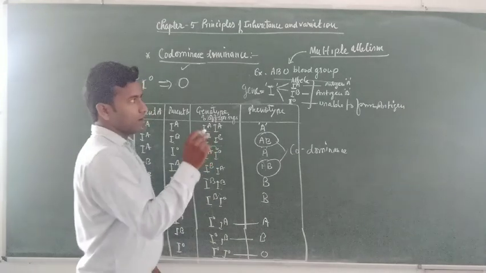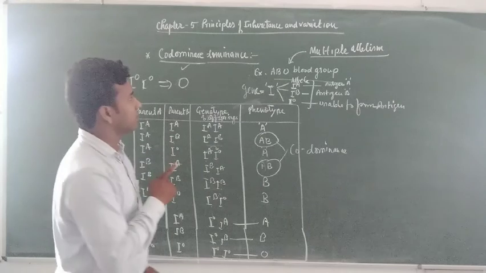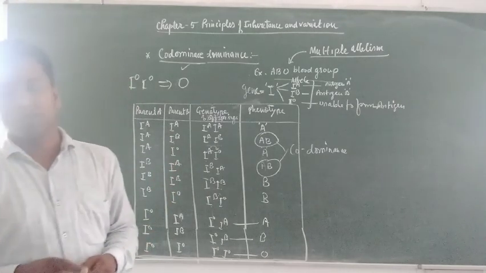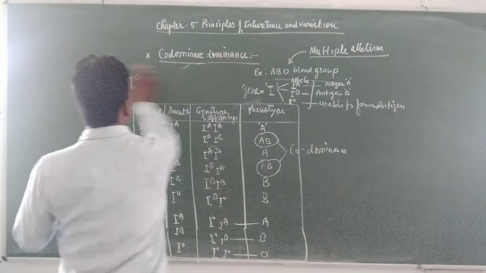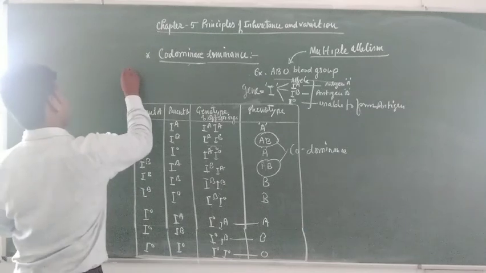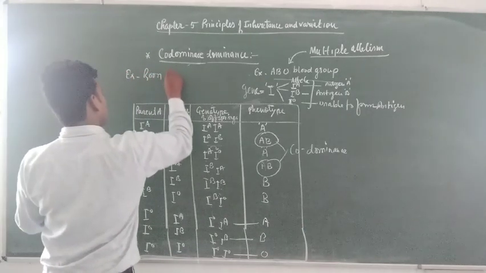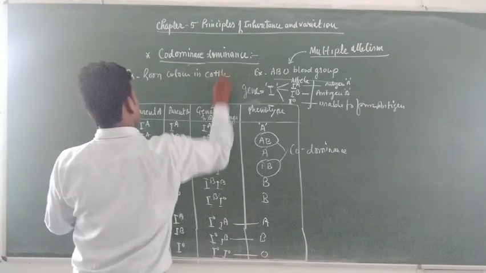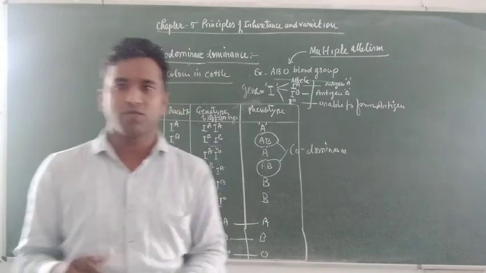Students, if I'm talking about multiple alleles, blood group is not the only example of codominance. Some other examples of codominance: coat color in cattle. I'm not going to explain it here in detail, but you may learn the coat color of cattle.